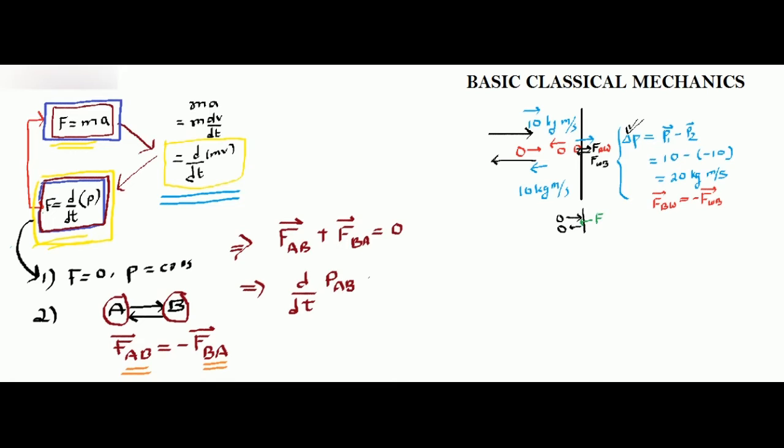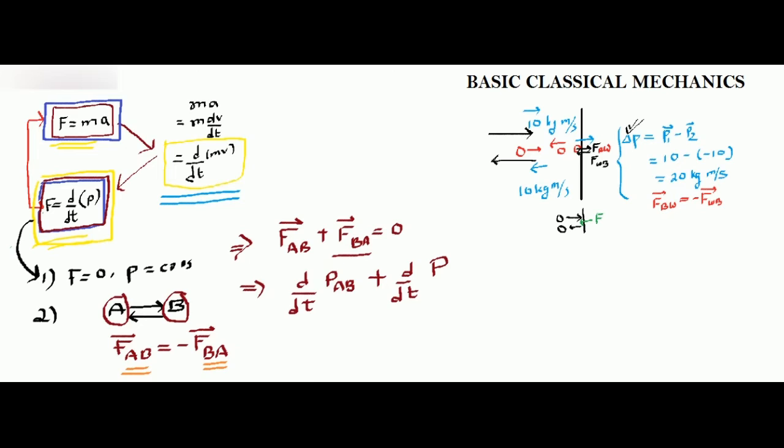Okay, and there is another momentum, so d by dt. Because of the force, it will create a momentum, and where will this momentum be created? See, this is the force that B puts on A. Okay, so on whom will the momentum be generated?